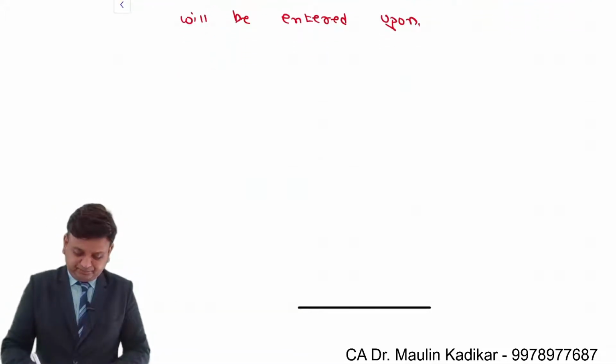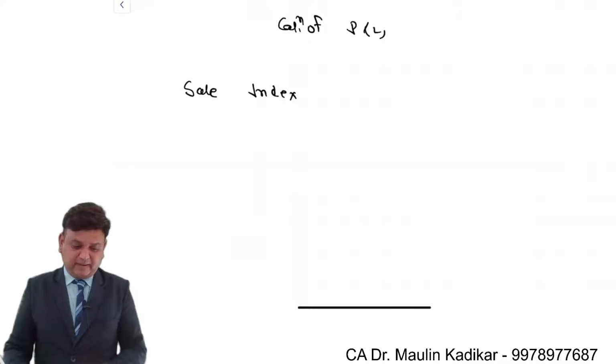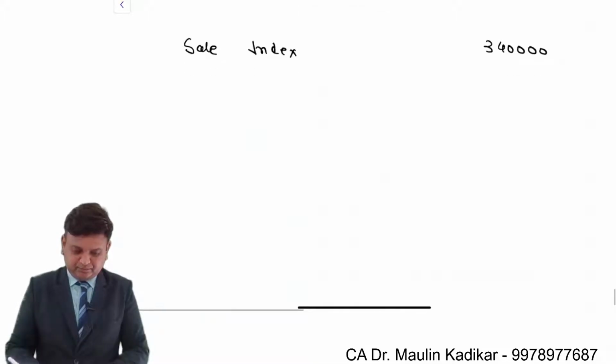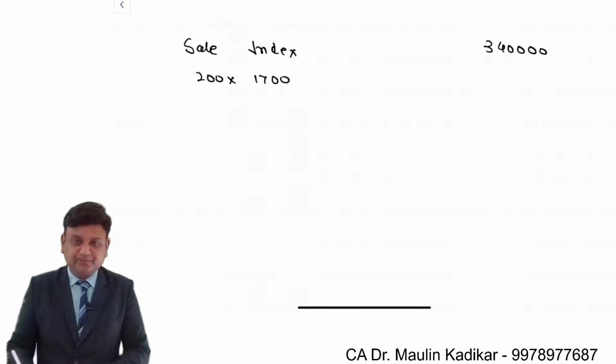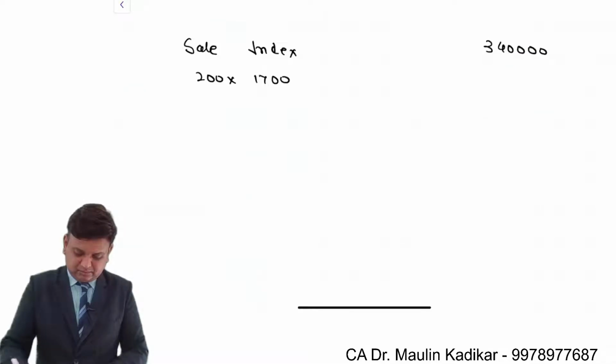Third, on heading calculation of the profit or loss. In that I am writing sale index 3,40,000. So 200 into 1700, and this 1700 is found as balancing figure. There is no need as such to calculate it, but only for understanding purpose. 3,40,000 divided by 200, only for understanding.